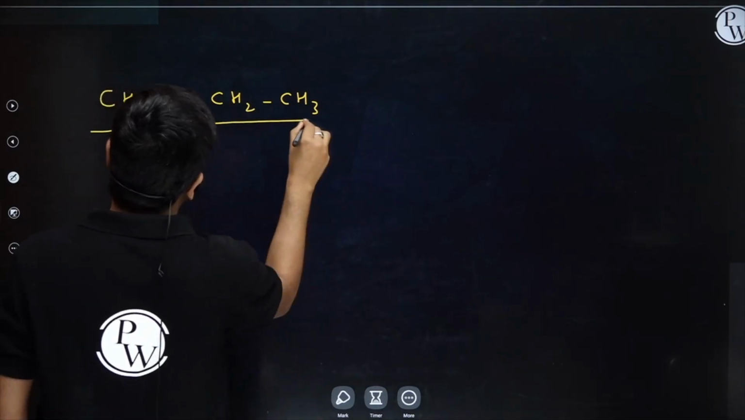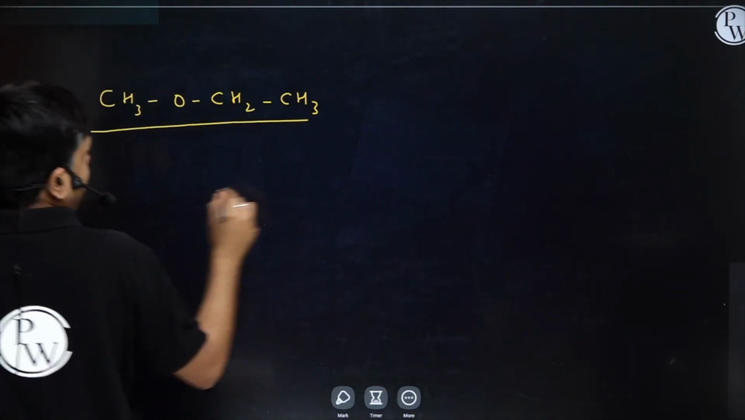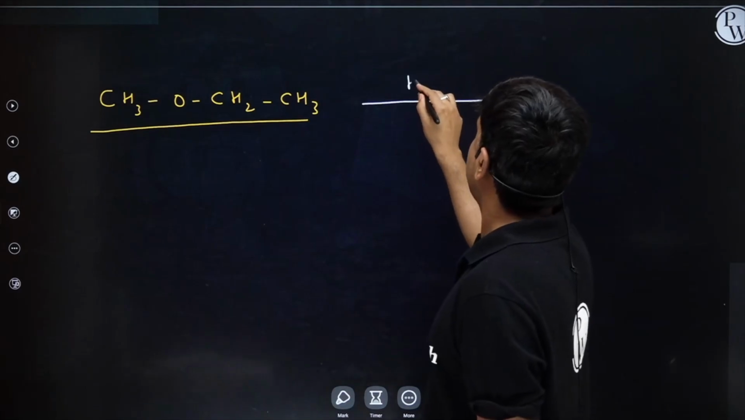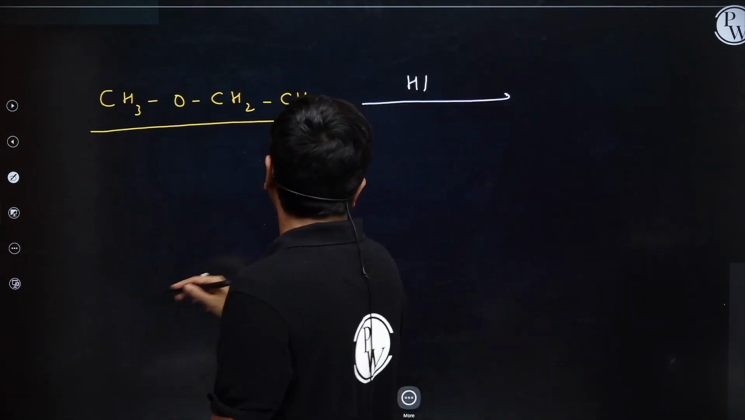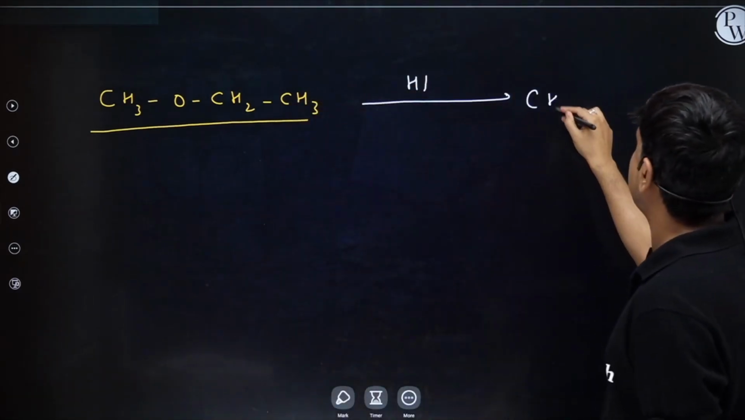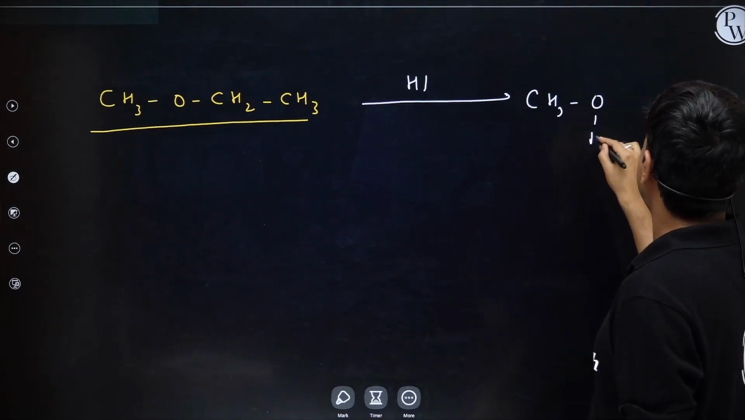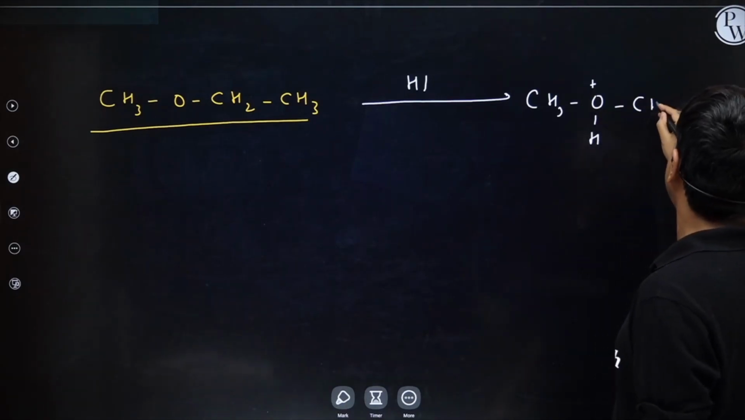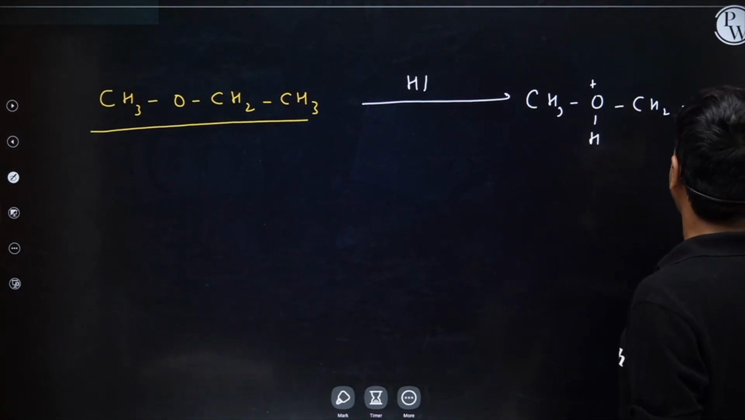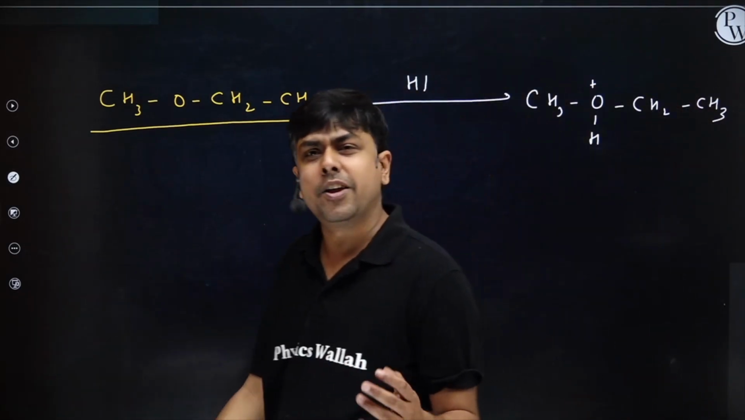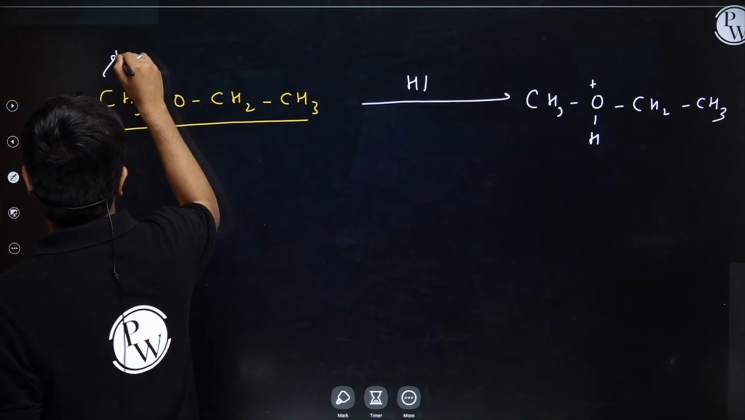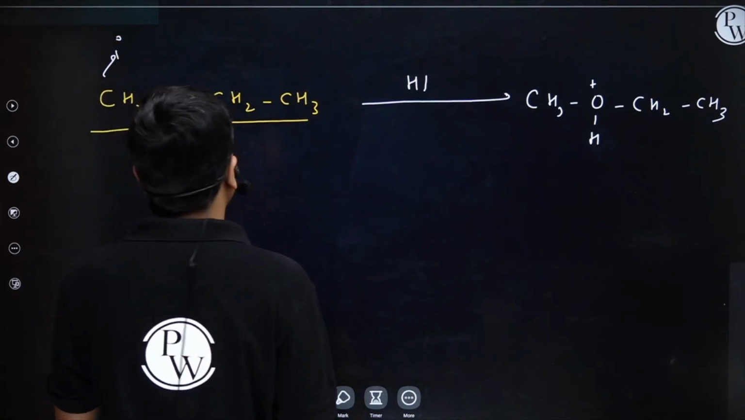Right? And now if it's treated with an acid, HI. First step, protonation. So I will have CH3 OH positive CH2 CH3. Both R and R dash are 1 degree or 2 degree. It's also 1 degree and 1 degree. So the reaction is going to occur via